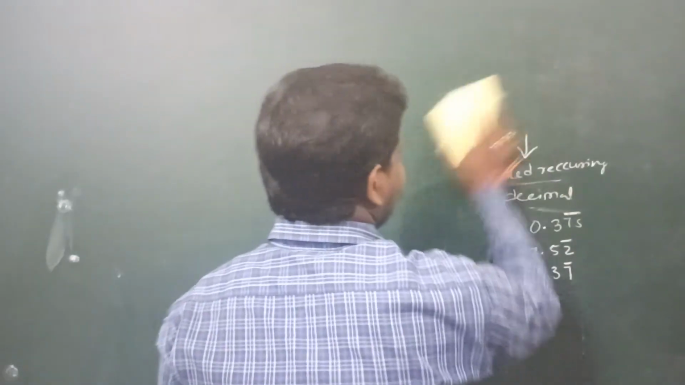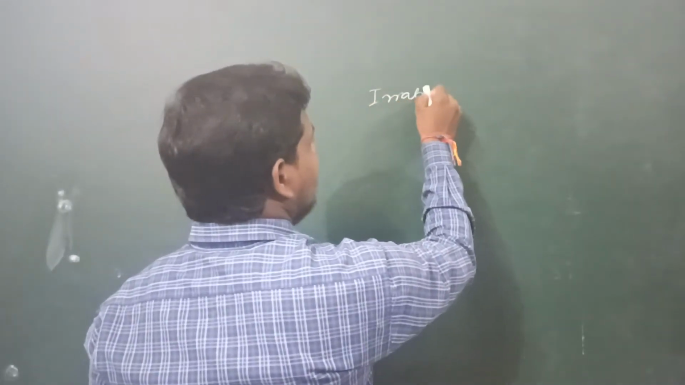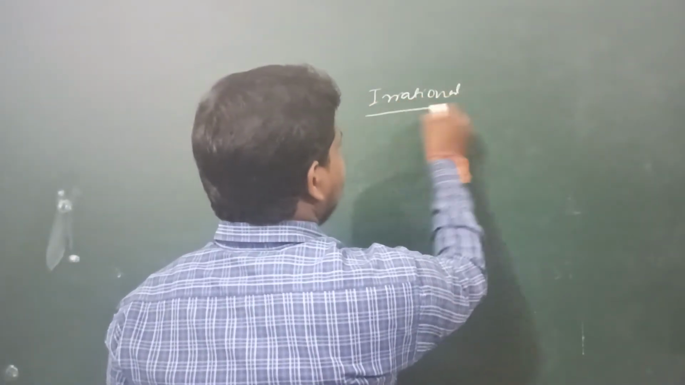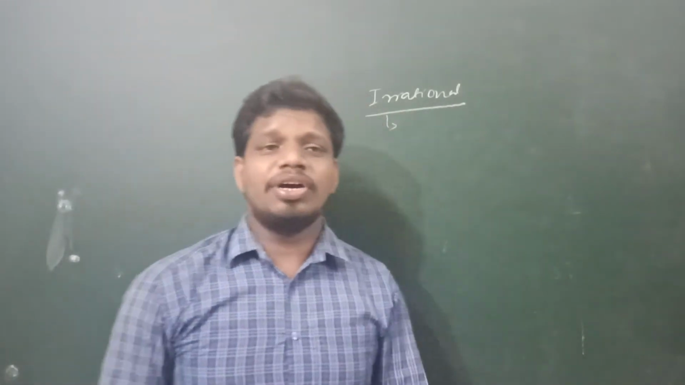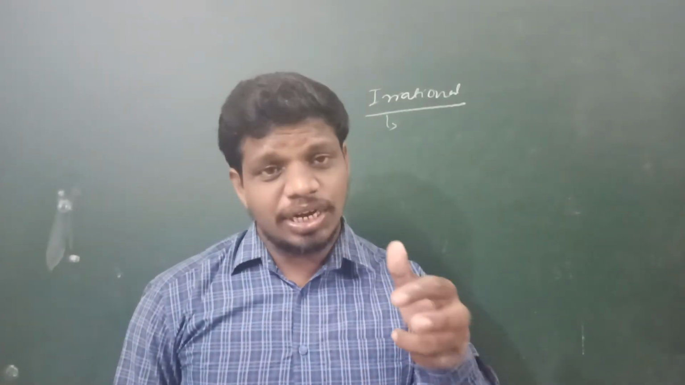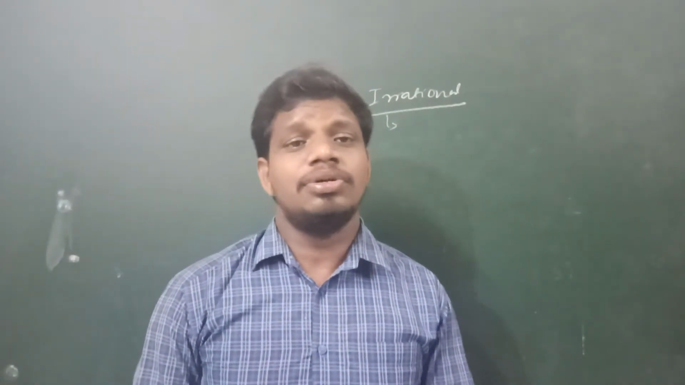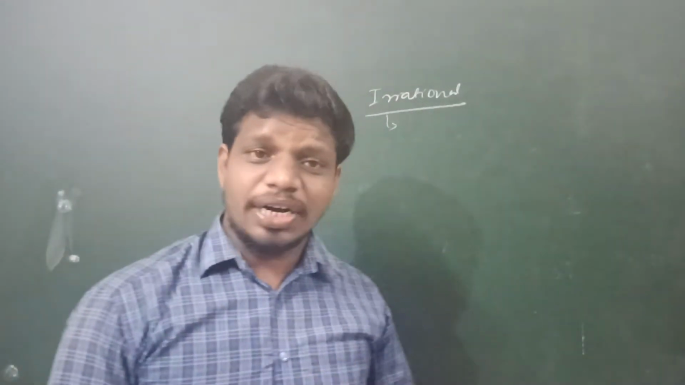So simply, the decimal form of the irrational number. Do you know, children, what is meant by an irrational number? In the previous session we discussed the definition: an irrational number is a number which cannot be expressed in the form of p by q. A number which cannot be expressed in the form of p by q, such decimal forms are known as irrational numbers. Okay, so what are the examples for irrational numbers?